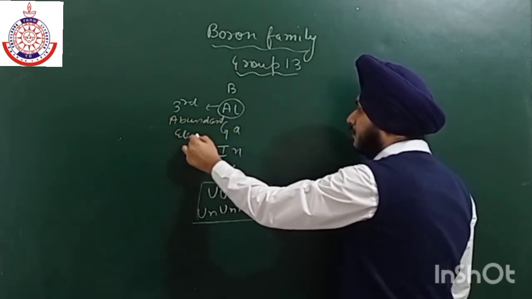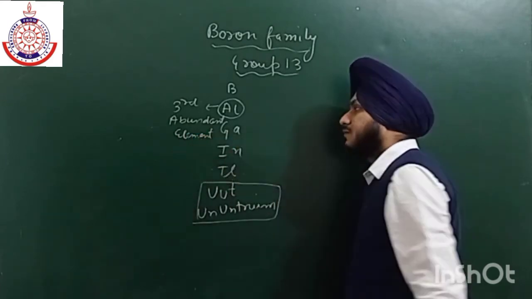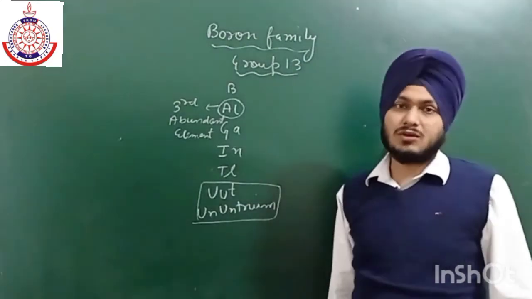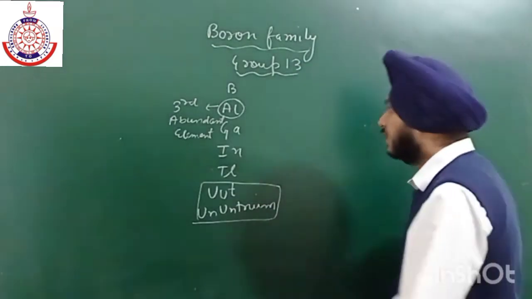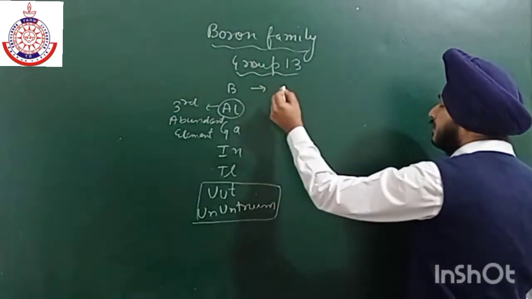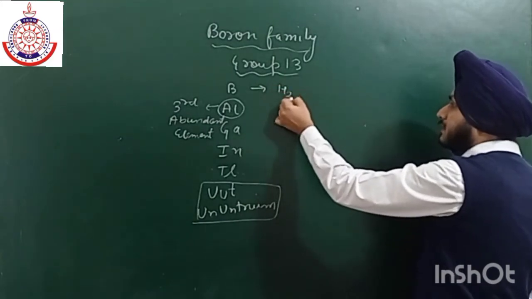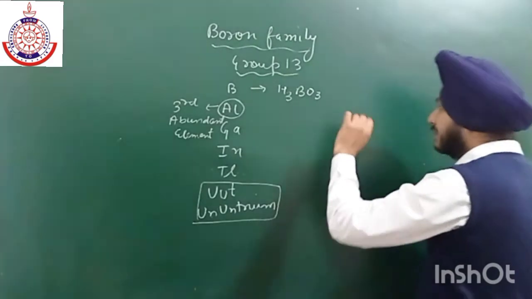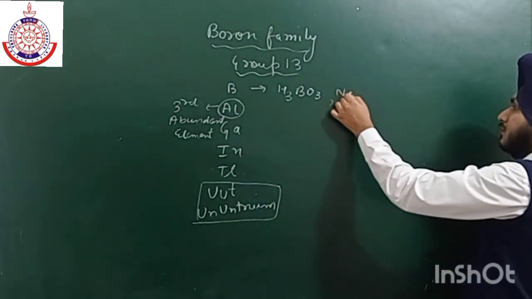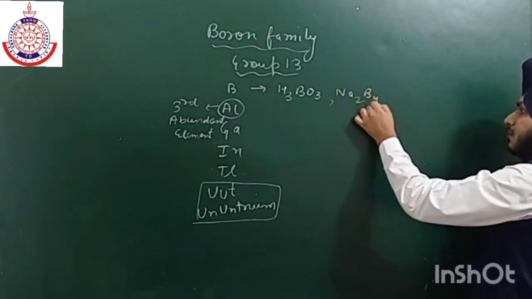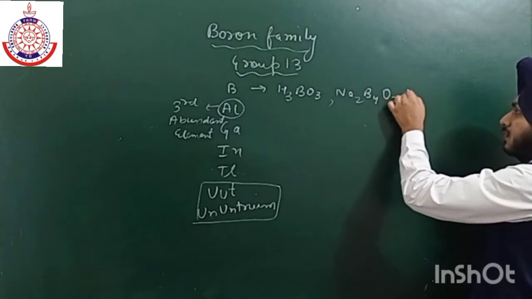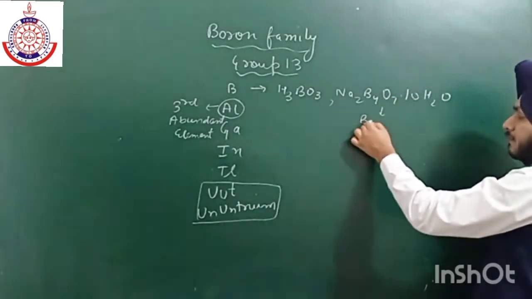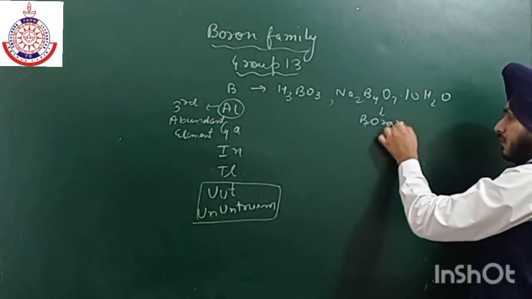If we talk about boron, the existence of boron is in the form of either boric acid or borax. Boric acid is H3BO3, and the second is Na2B4O7 dot 10 molecules of water. This is the formula for borax.